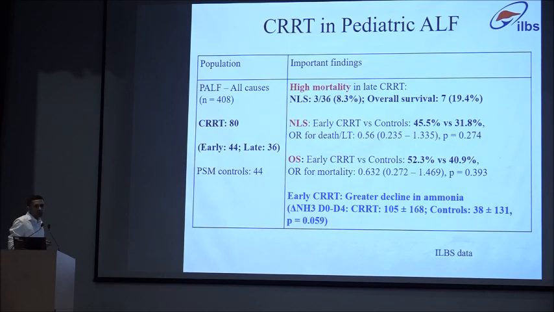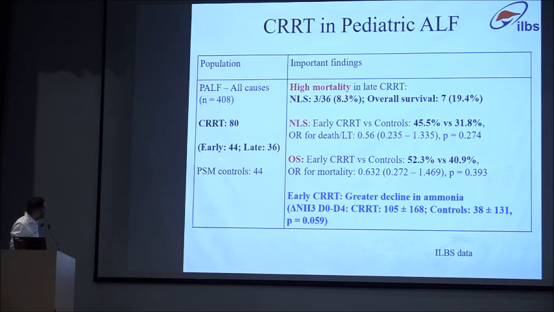ILBS data we have not published and we have not sent this anywhere, but I just dug out the data on CRRT. So 80 patients with pediatric acute liver failure have received CRRT in our center. 36 received it late in the course for renal indications, and these 36 obviously had a poor outcome because this was just given when the AKI came up. So only 8.3% native liver survival in the group when CRRT was instituted late.